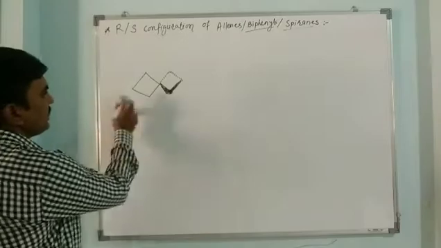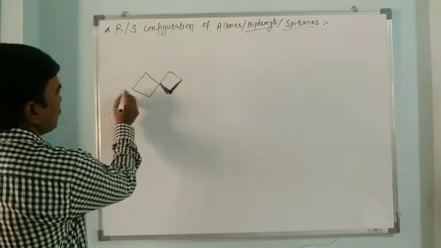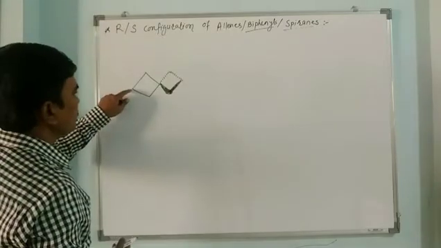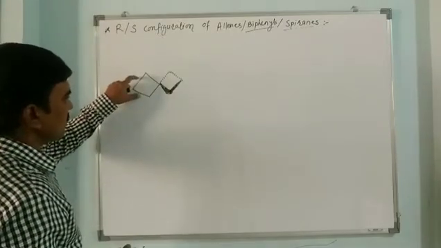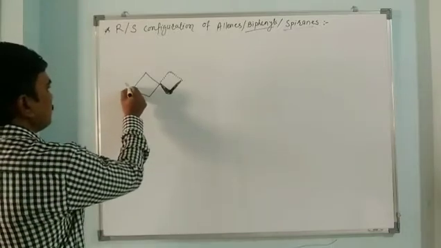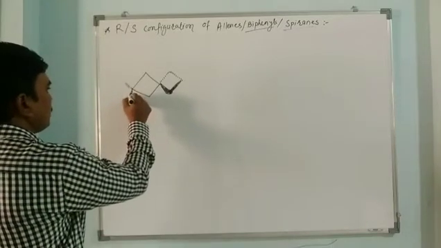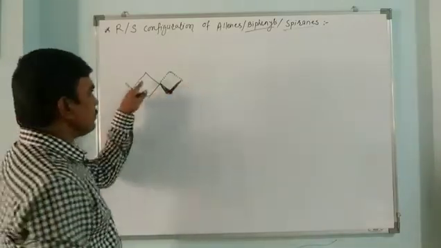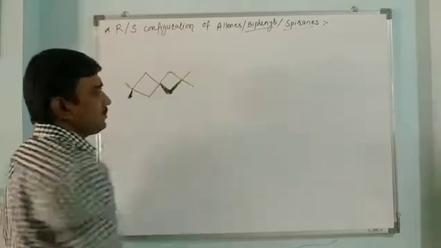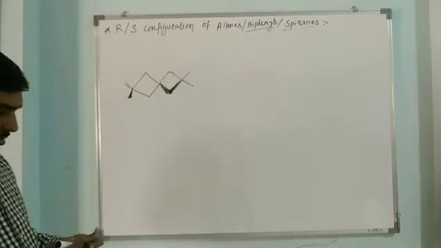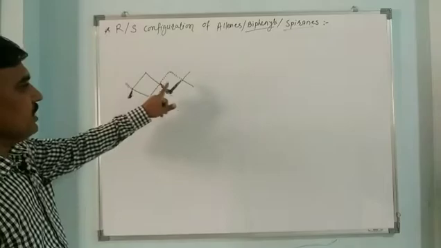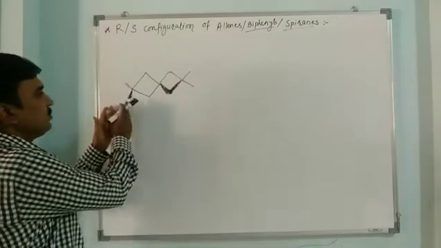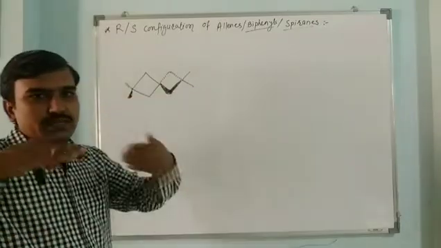So here these groups lie in a perpendicular plane. In this way both rings lie in perpendicular planes, and the substituents lie in the plane of the ring, so the positions of these groups are exactly perpendicular.